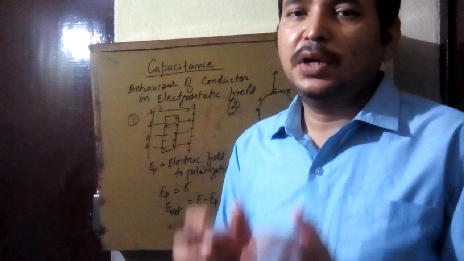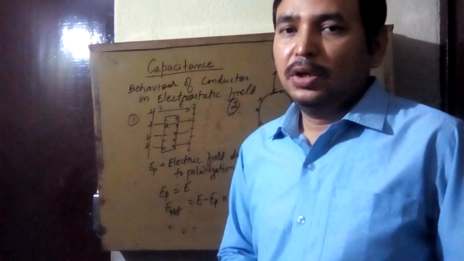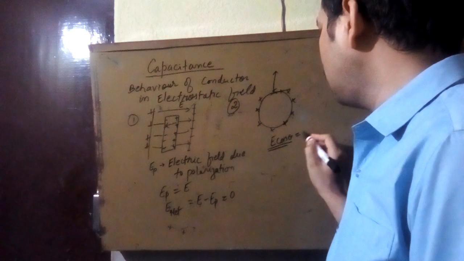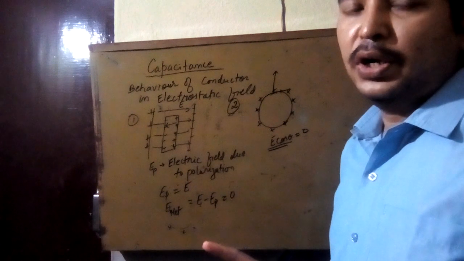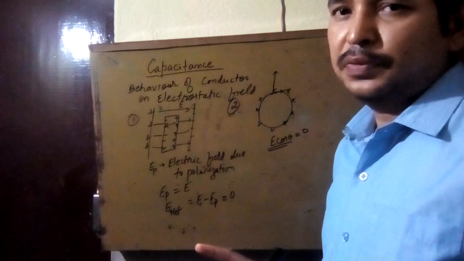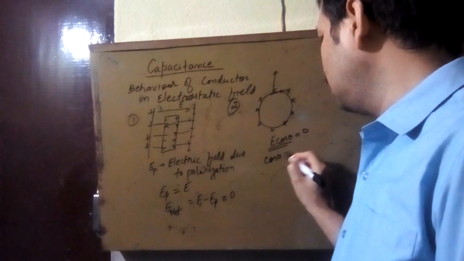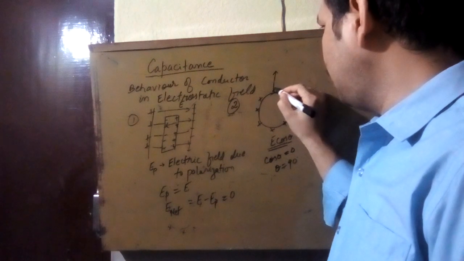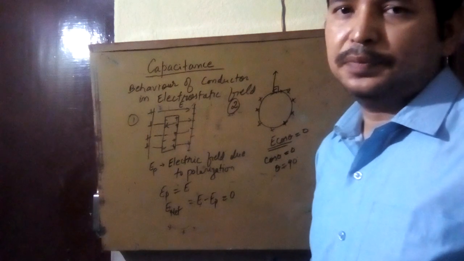After some time, the charge comes to stable equilibrium. That's why this component of electric field must not be there. There must be no component of electric field along the surface. E cannot be 0, so cos theta must be 0, meaning theta must be 90 degrees. So the electric field is always normal to the surface of the conductor.